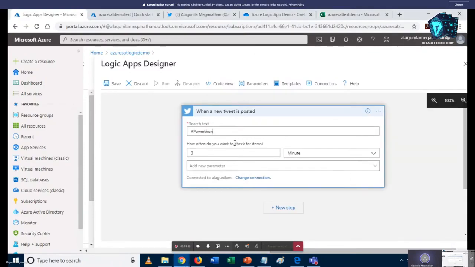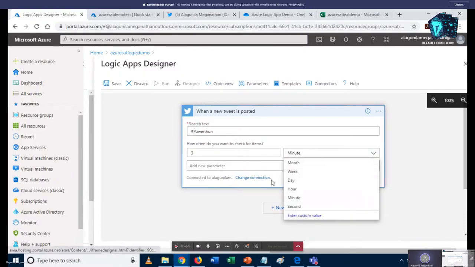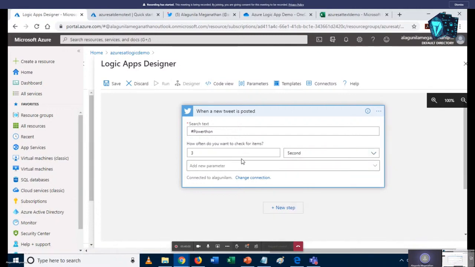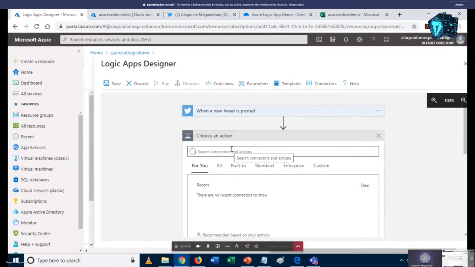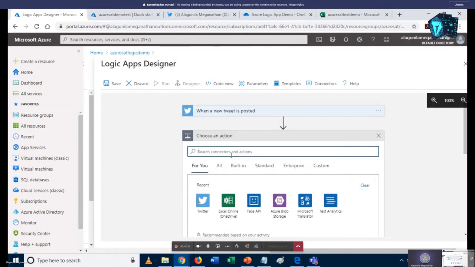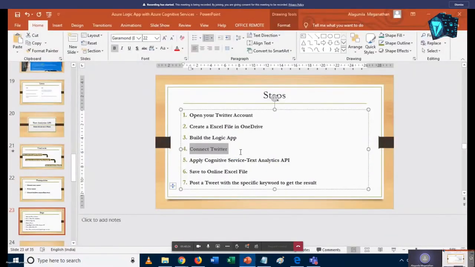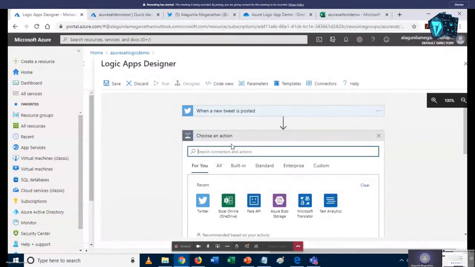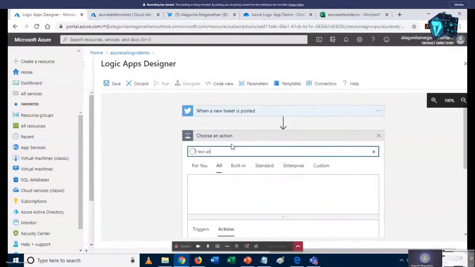I gave our event hashtag, that is the hashtag of Pavartan, and then we have to give the time period. For demo purposes, I change it to seconds, so every 5 seconds it searches for anyone posting a tweet with the hashtag Pavartan. I click on new step. Now I am going to apply the cognitive text analytics API. To do that, I search for text analytics.